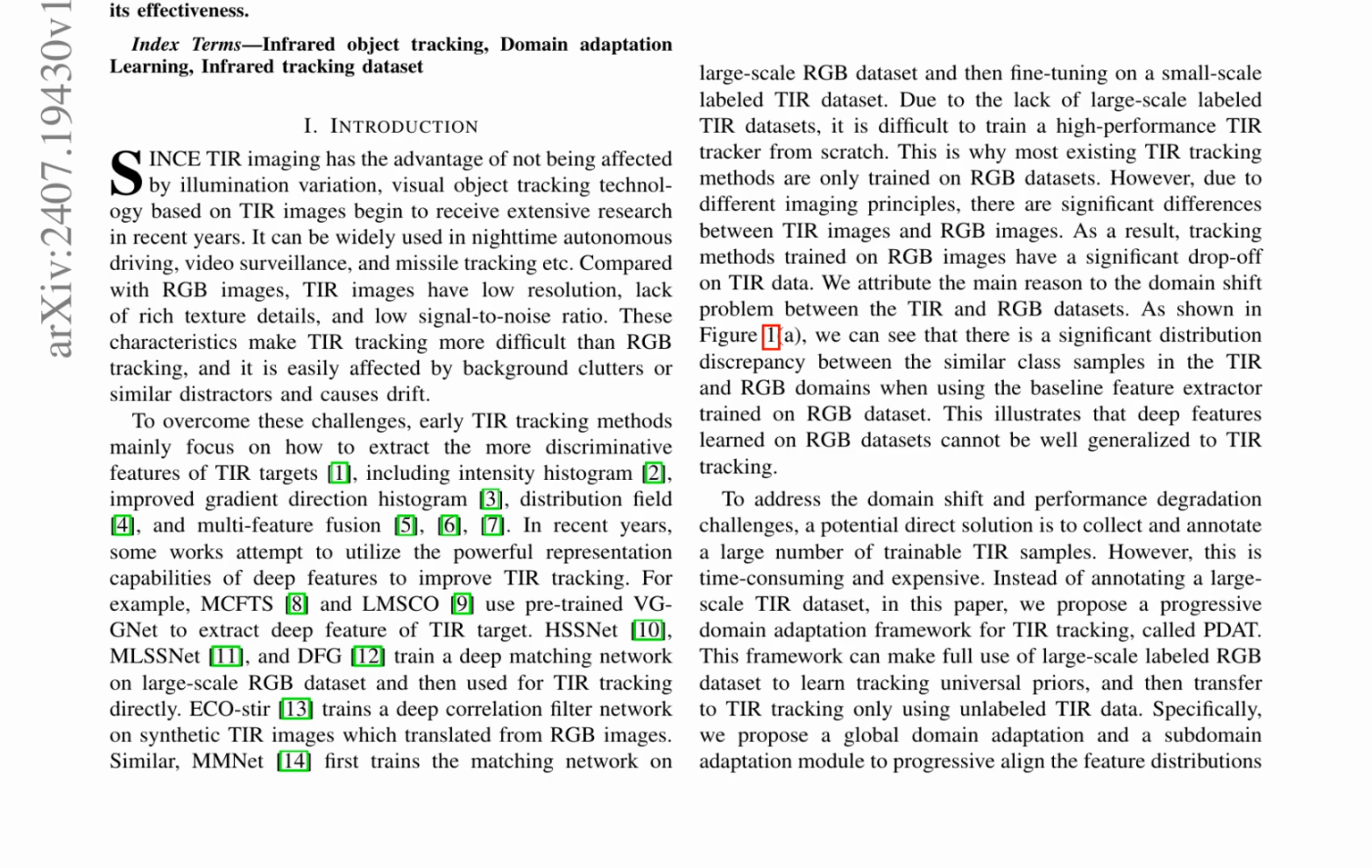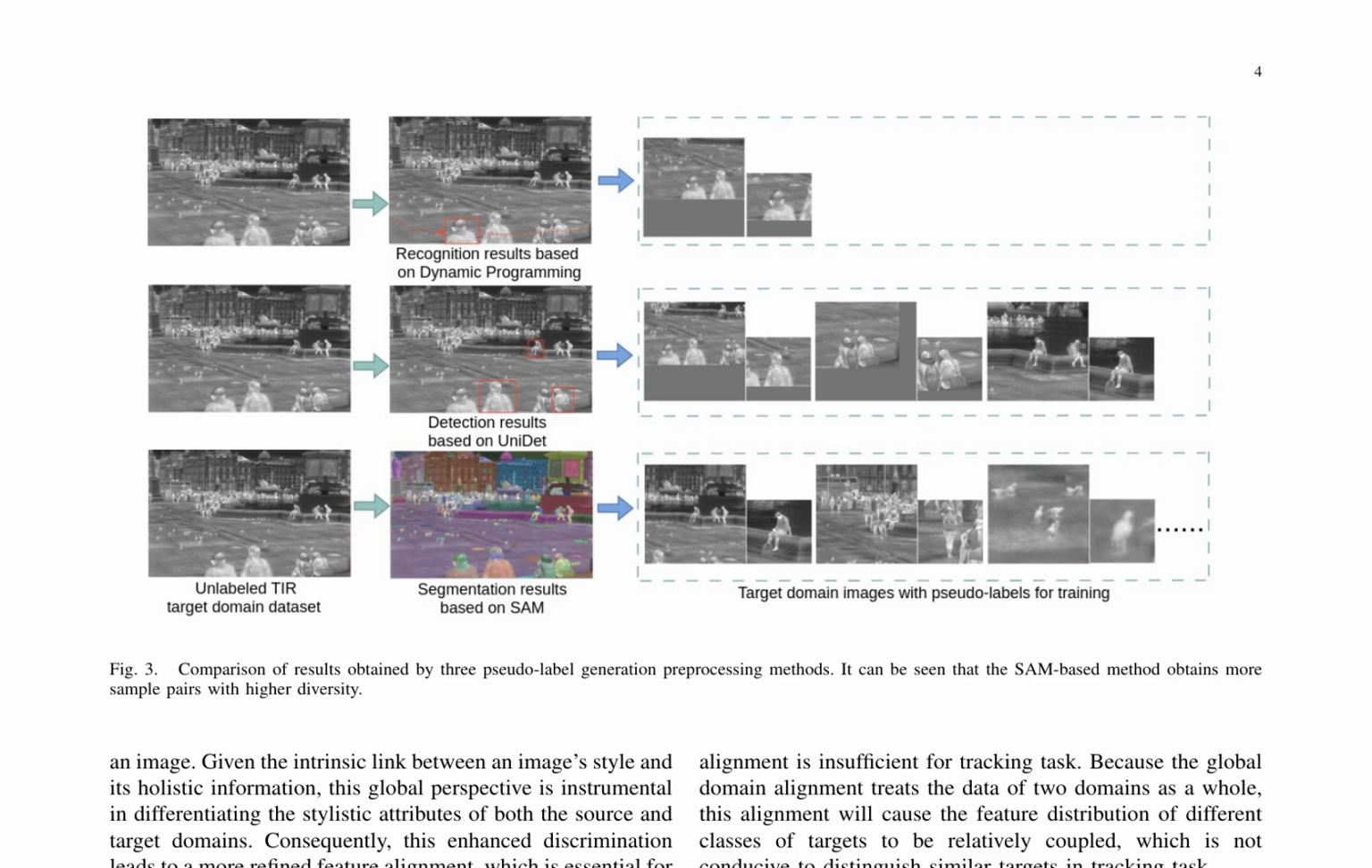The AGDA module uses an adversarial learning approach to roughly narrow the feature distribution of the overall TIR and RGB domains. However, simply aligning the global domain feature distribution is not sufficient for tracking tasks that require fine-grained features. Therefore, the CSDA module is proposed to align features in the subdomain with similar categories for getting more fine-grained feature transfer. The proposed global domain adaptation and subdomain adaptation modules progressively align the feature distributions of the TIR and RGB domains in a progressive training manner.